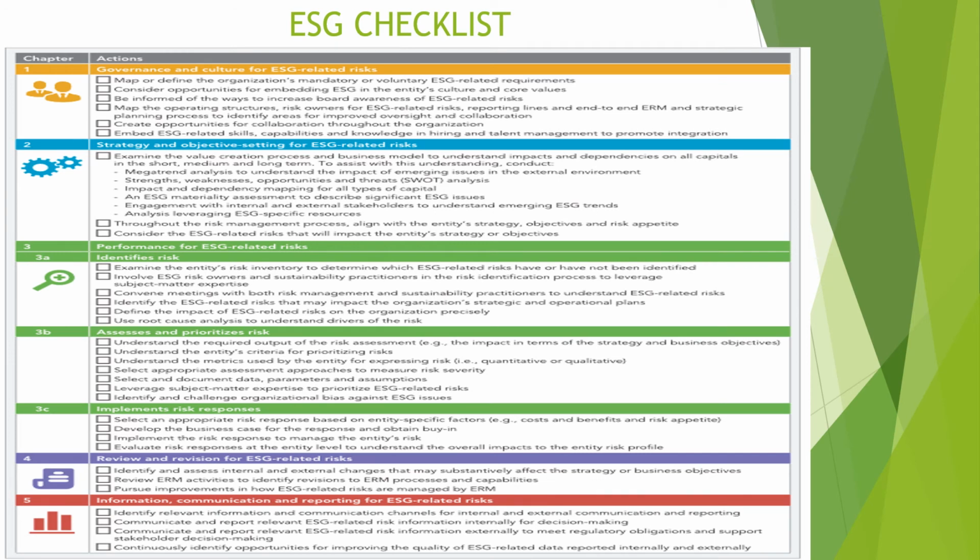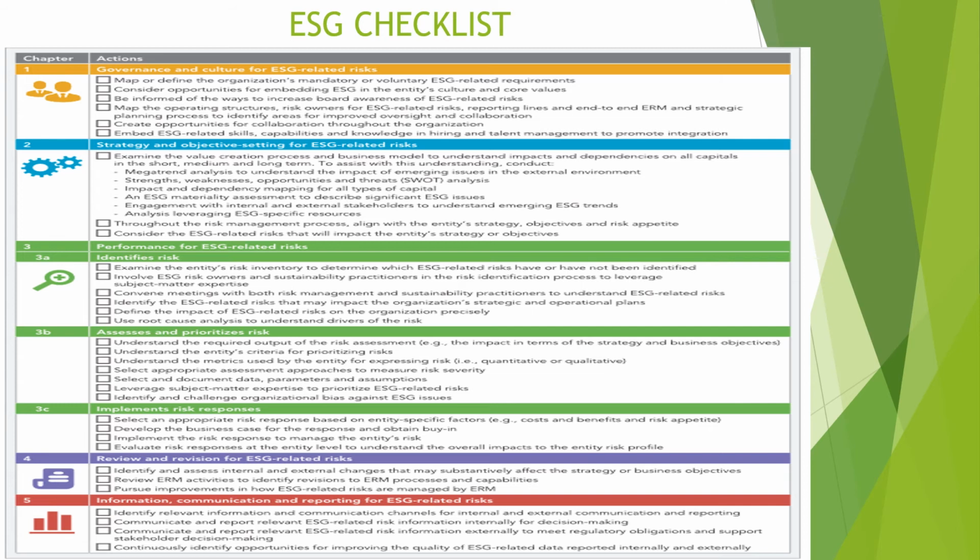These are the various ESG checklists. So as you can see, for governance, these are based on ESG related requirements. And you need to inform the board about the ESG related risk, the organization structure, operating structure, risk owners, what are the opportunities, etc. For strategy, you need to have a thread in which you could have a SWOT analysis, you could have a material assessment, you could have a risk management process that is aligned to your strategy, objectives, and risk appetite.